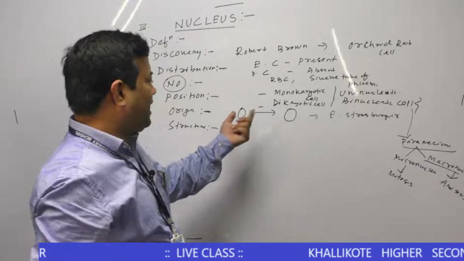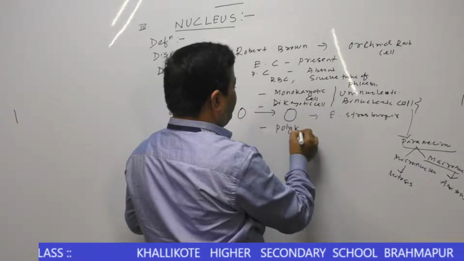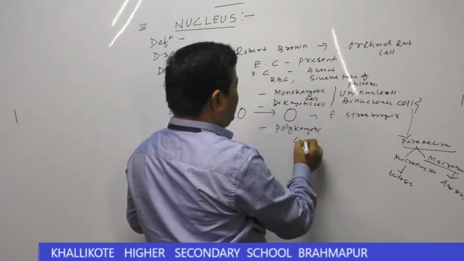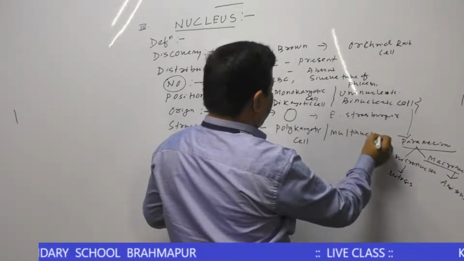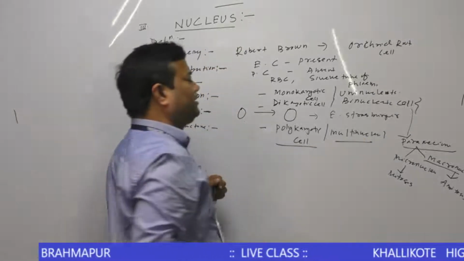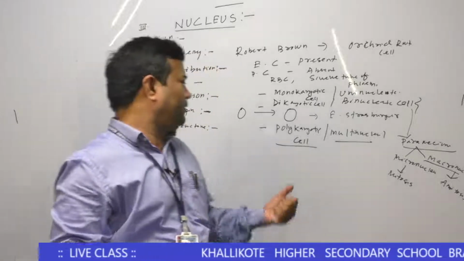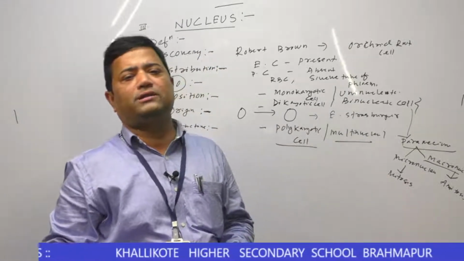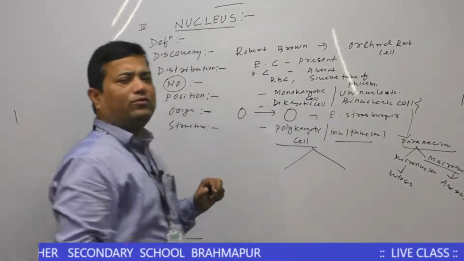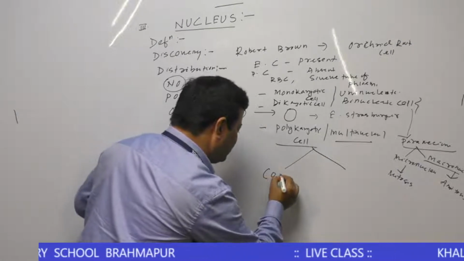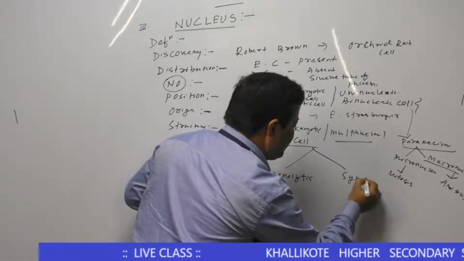Okay. Then the third type of cell is the polykaryotic cell or multinucleate cell. Polykaryotic or multinucleate cells are those having more than two nuclei. We know these polykaryotic and multinucleate cells are again of two types. One is the coenocytic condition, another is the syncytium condition.